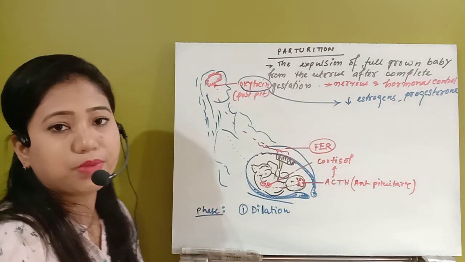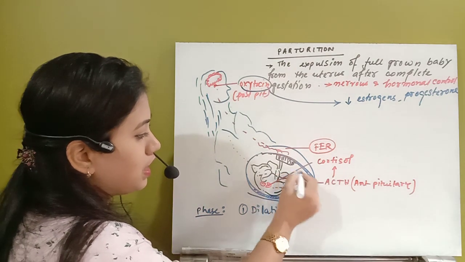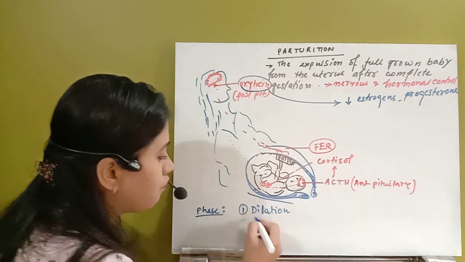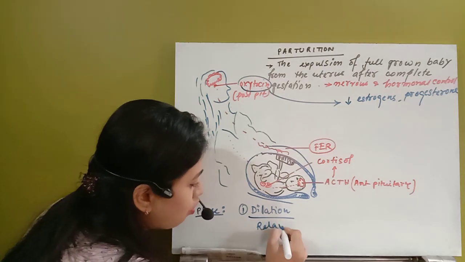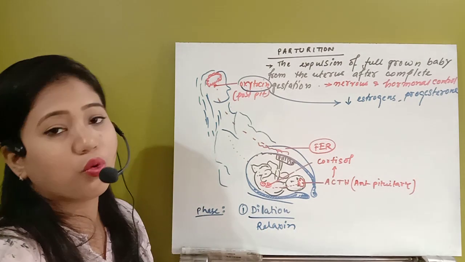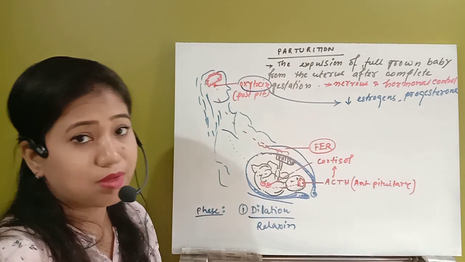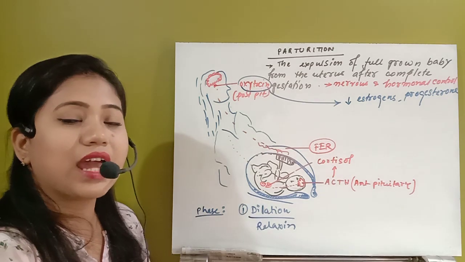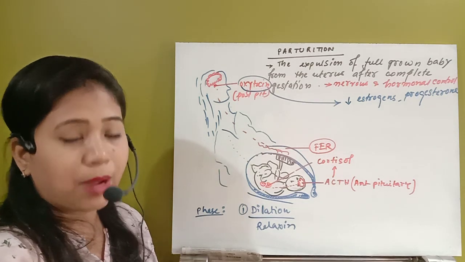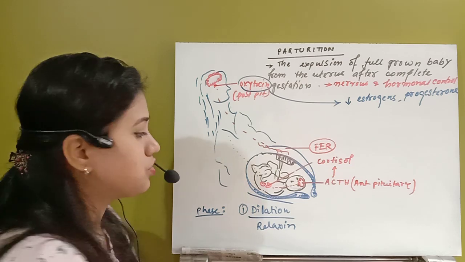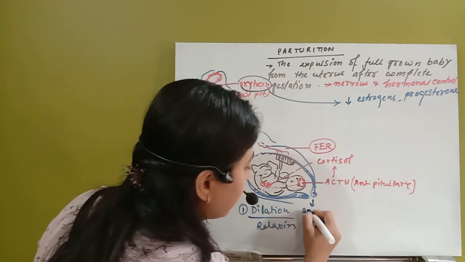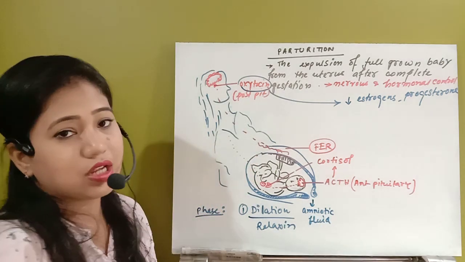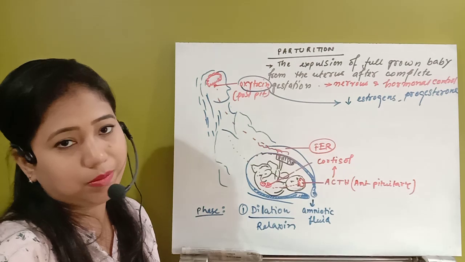So in the dilation period, what happened? That uterine lining, that is the amniotic lining, will actually dilate due to one hormone, that is relaxin hormone. That relaxin hormone is the local hormone released by the female reproductive system itself, and it will dilate the amniotic cavity. Whenever it dilates, it starts to completely break this amniotic cavity, and because of that, this amniotic fluid will come out. Whenever this amniotic fluid comes out, then this dilation period will be completed.